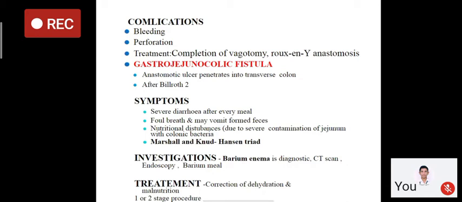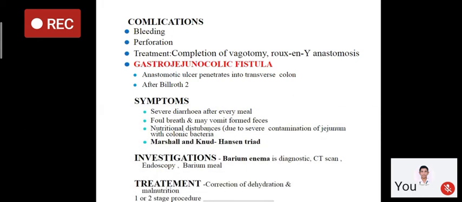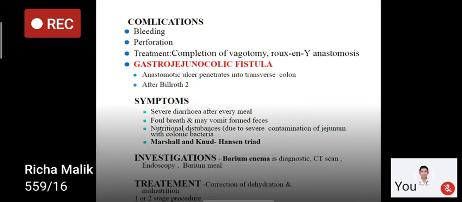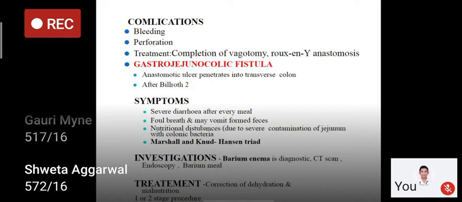It will present with severe diarrhea after every meal, because the content will go directly into the colon. So the patient will have frequent, severe diarrhea, and due to the colon, there are a lot of bacteria, so the content in the colon is feculent.